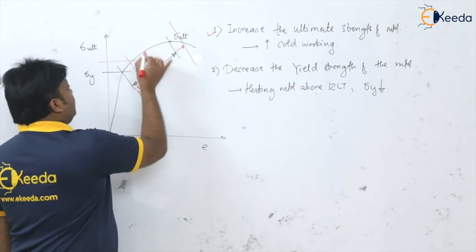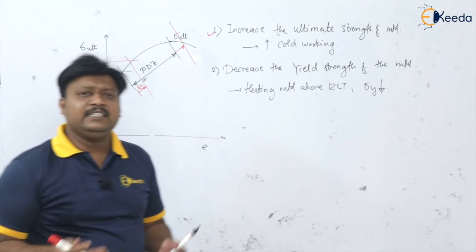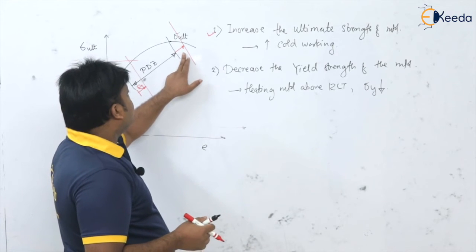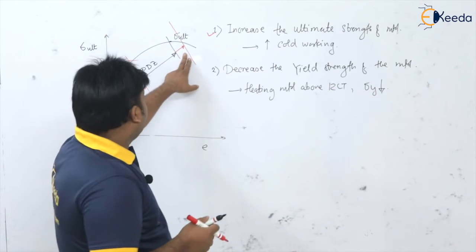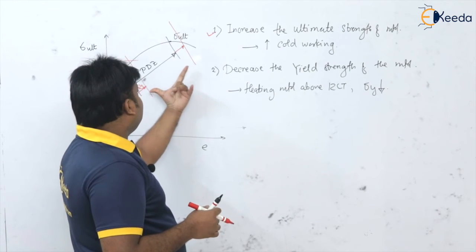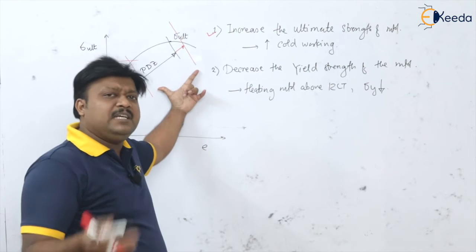So yield strength of the material also goes on increasing in the amount where the sigma ultimate increased, isn't it? So the resultant, if you see, the width of this PDZ is the same again.